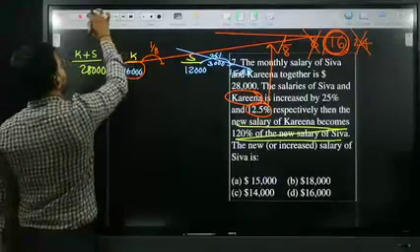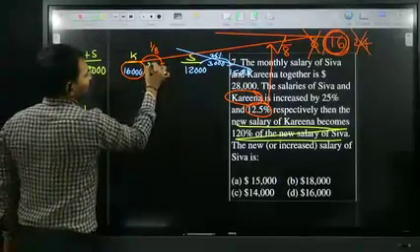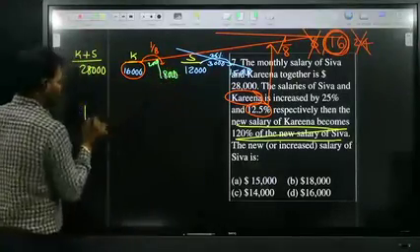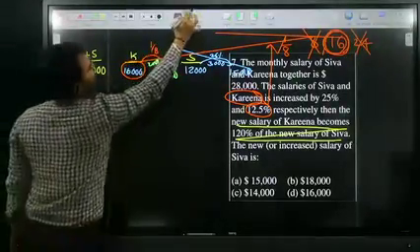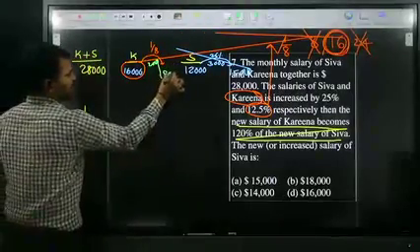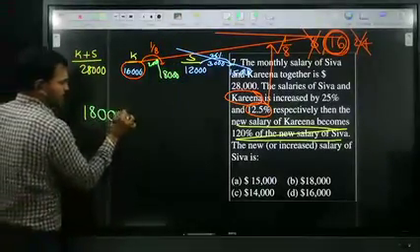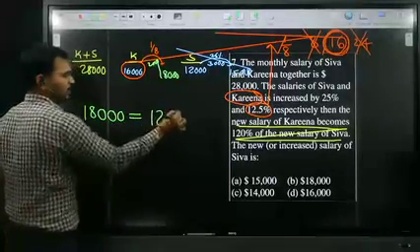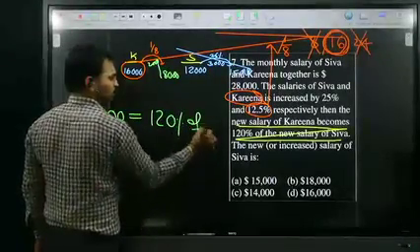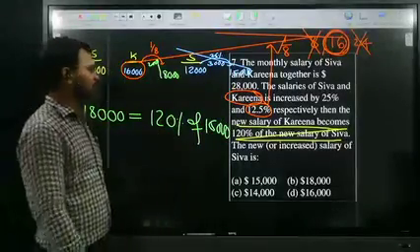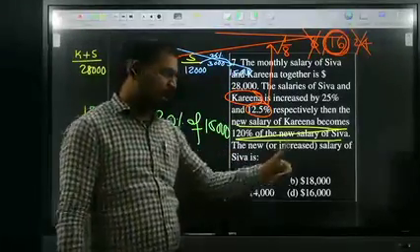If you increase it, 1 by 8 of 16,000 is 2,000, so that is 18,000. What is the new salary of Karina? 18,000. 18,000 is 120% of the new salary of Shiva. 120% of 15,000 is nothing but 18,000. All of you clear?